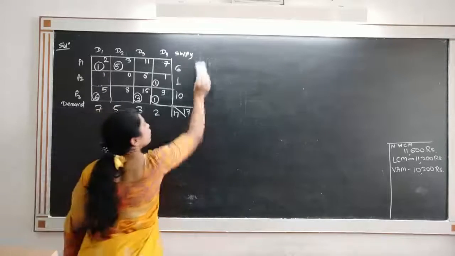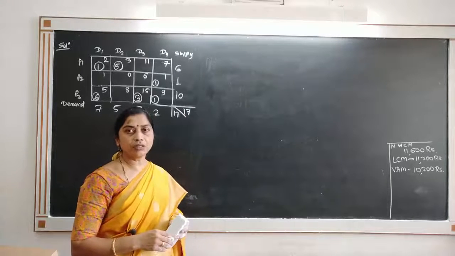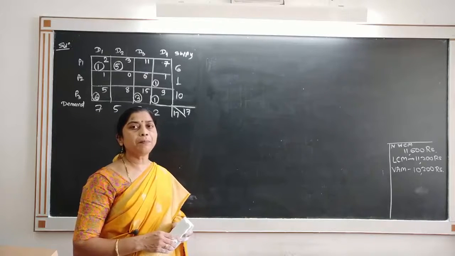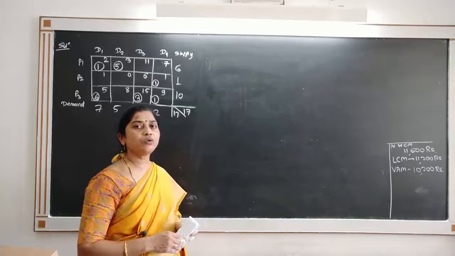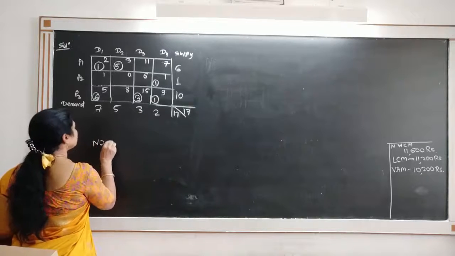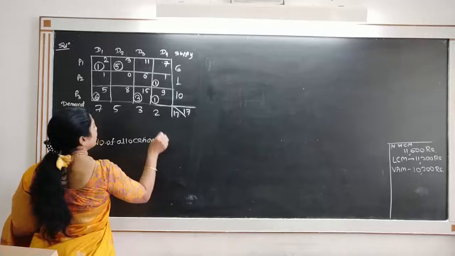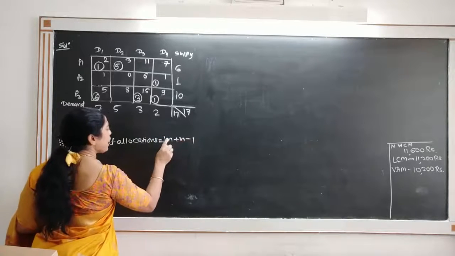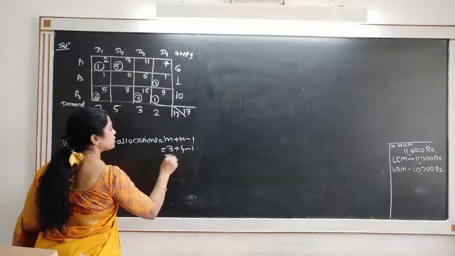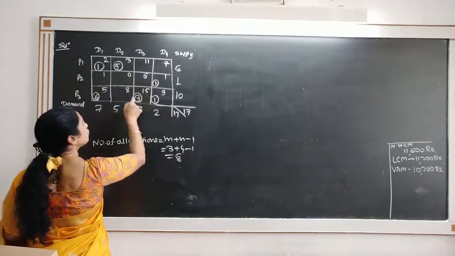By Modi method, we write down the multipliers. To use Modi method, what is our condition? The condition is that the number of allocations must be equal to m plus n minus 1. Then we can proceed. M is the number of rows, 3, and the number of columns is 4, minus 1, so the number of allocations should be 6. See the allocations: 1, 2, 3, 4, 5, 6.